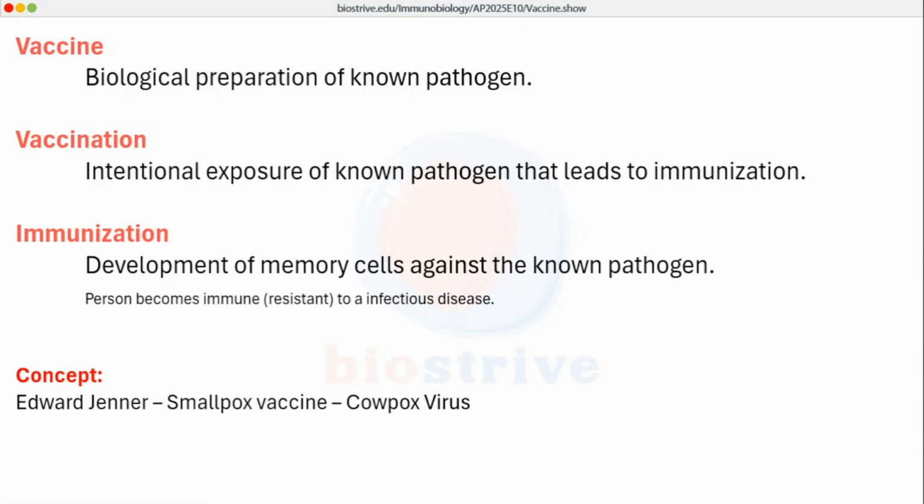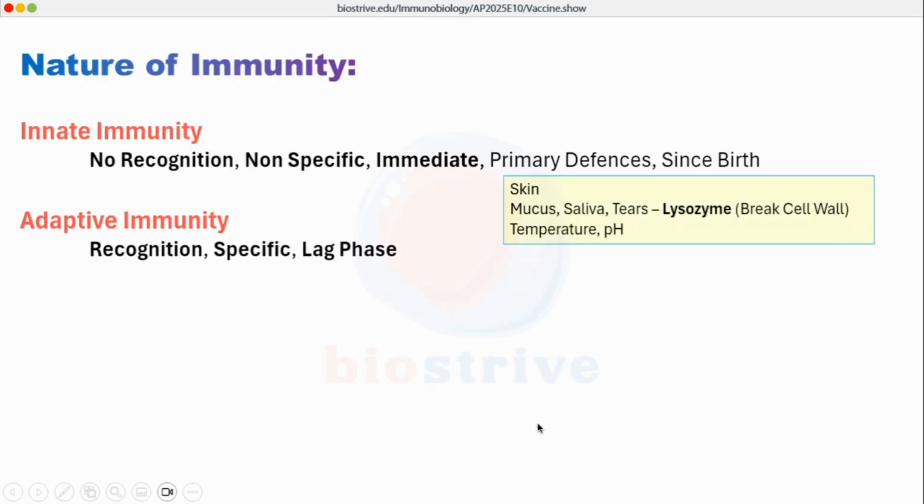This concept was pioneered by Edward Jenner. He was working on cowpox virus and he was working on smallpox disease. The cowpox virus shares the epitopes with the smallpox virus, and that's how the first smallpox vaccine was made. We will talk about this story in a separate video as well. For now, to understand vaccine, we must know another concept which is regarding innate immunity and adaptive immunity.